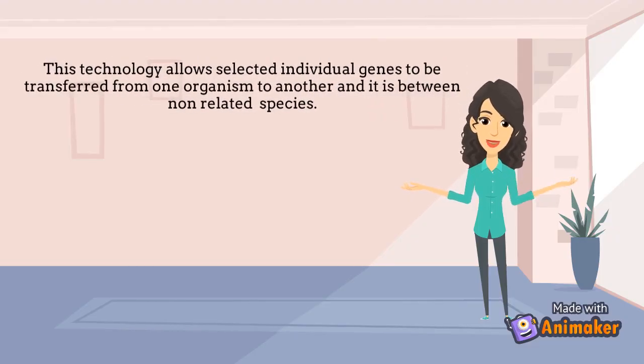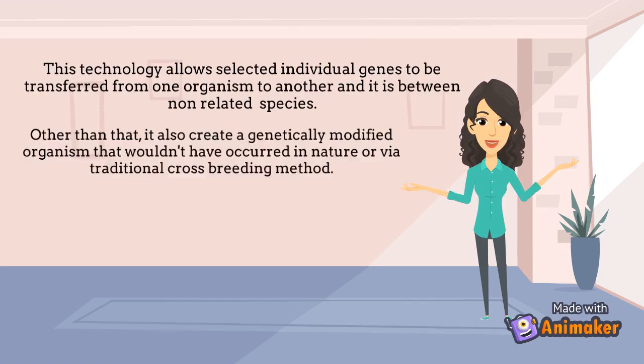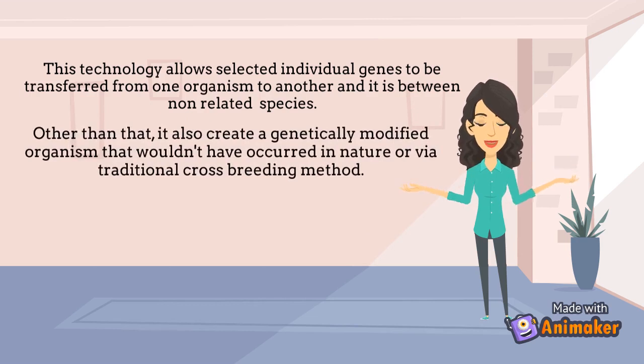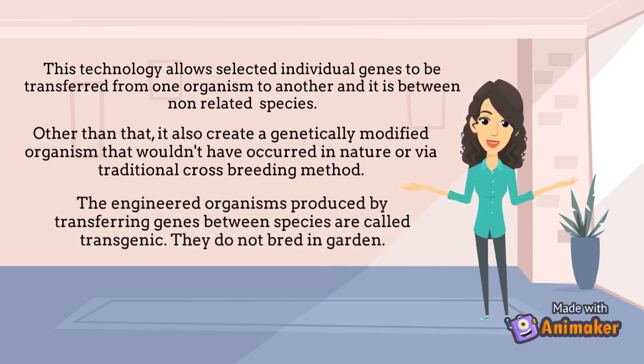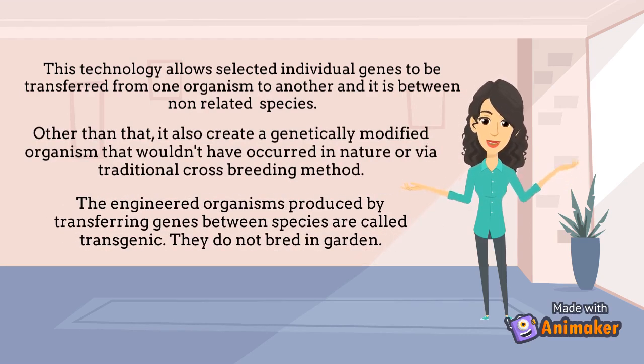This technology allows selected individual genes to be transferred from one organism to another, even between non-related species. Other than that, it also creates genetically modified organisms that wouldn't have occurred in nature or via the traditional crossbreeding method. The engineered organisms produced by transferring genes between species are called transgenic. They do not breed in the garden.